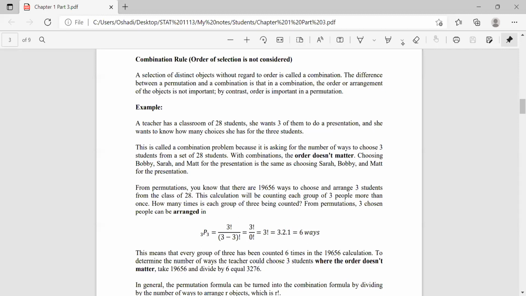So from permutations, you know that there are 19,656 ways to choose and arrange 3 students from the class of 28. That is 28 into 27 into 26. So this calculation will be counting each group of 3 people more than once, right? Since order matters in the permutation, we have counted the same people more than once.